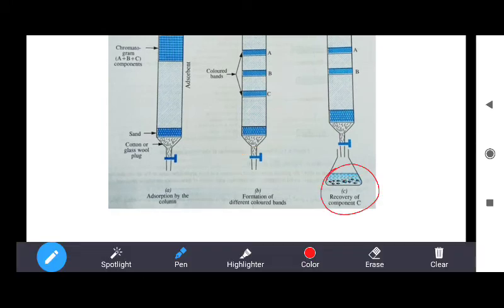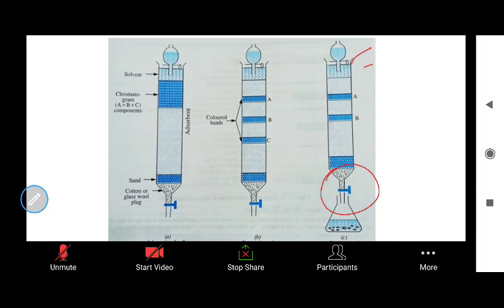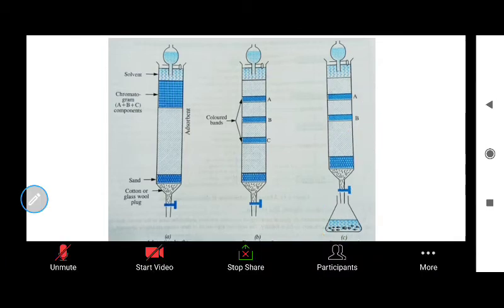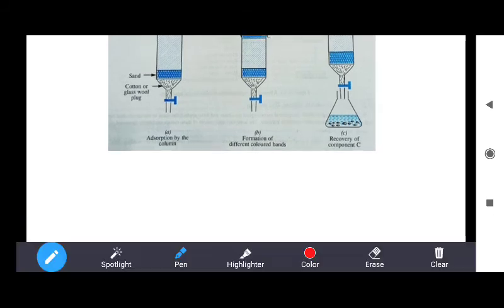Then A and B are remaining. Again we use another solvent to dissolve B, and when B dissolves, it is recovered in another flask, and finally we have remaining only A metal, which is the pure metallic form. This method is called the chromatographic method.